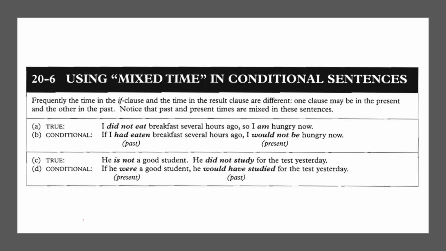So if you want to change this real condition to the conditional if, you must change the tense into past perfect, negative to positive, positive to negative. If it is negative, it must be in the form of positive past perfect.